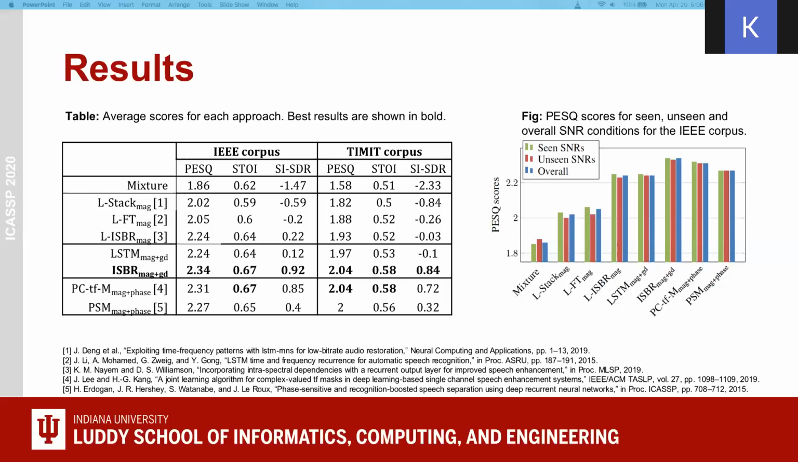PCTFM MAG plus phase is proposed by Lee and Kang, which uses a time frequency mask incorporating magnitude and phase. PSM, MAG and phase is proposed by Erdogan with a phase sensitive mask for both magnitude and phase. As you can see, our proposed approach performs best or ties with the best results. On the right hand side figure, we show the PESQ score for the seen, unseen, and overall SNR conditions for the IEEE corpus. Here, ISBR MAG plus group delay performs considerably better compared to the other approaches.